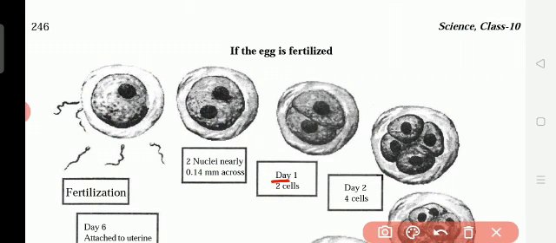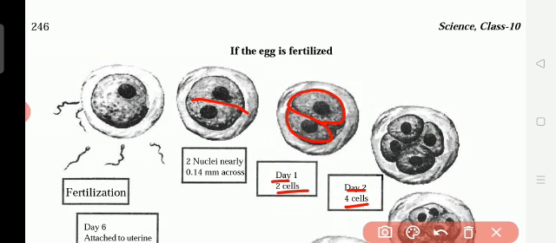So what is taking place? Day 1, after meeting, the first day, now you see the cell is dividing. It is divided into 2 cells. In day 2, 4 cells. In our body, where does fast cell division take place? In the mother's womb.